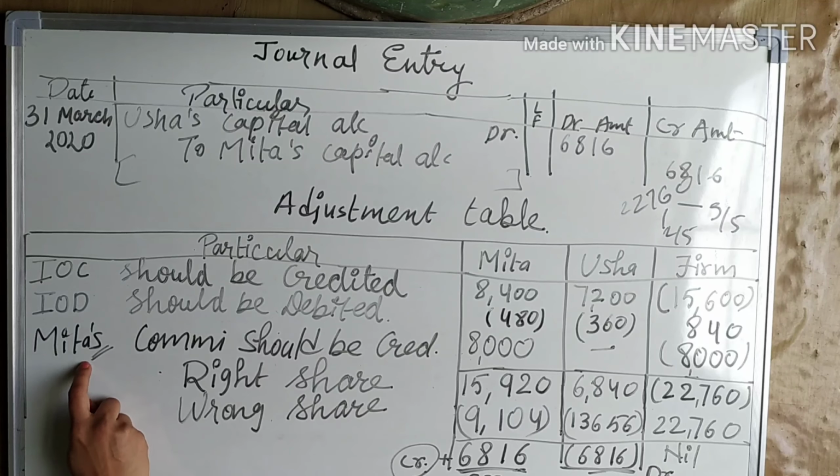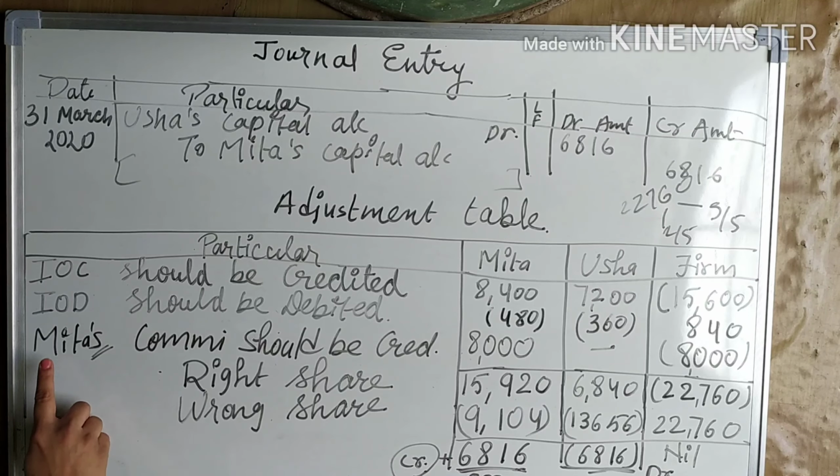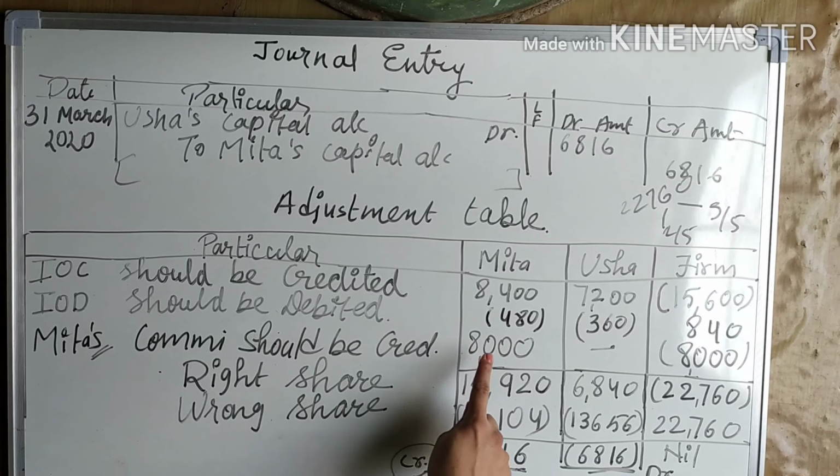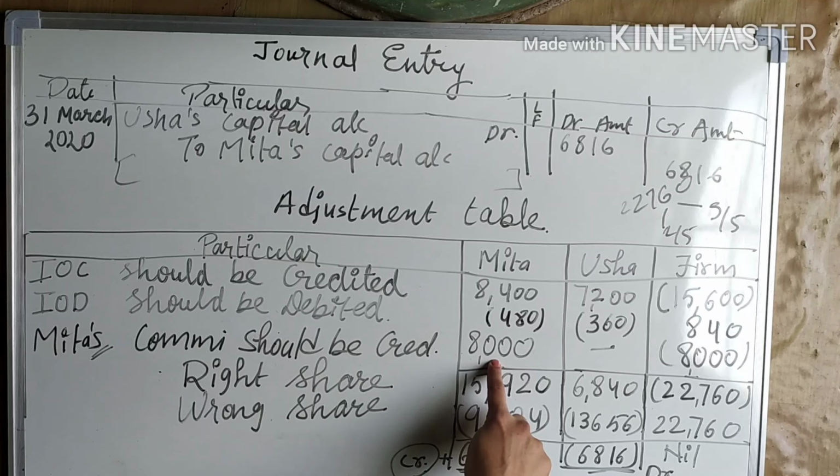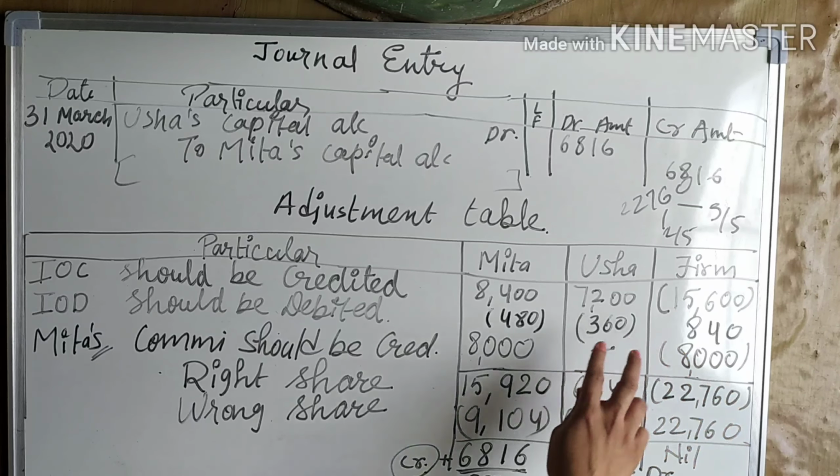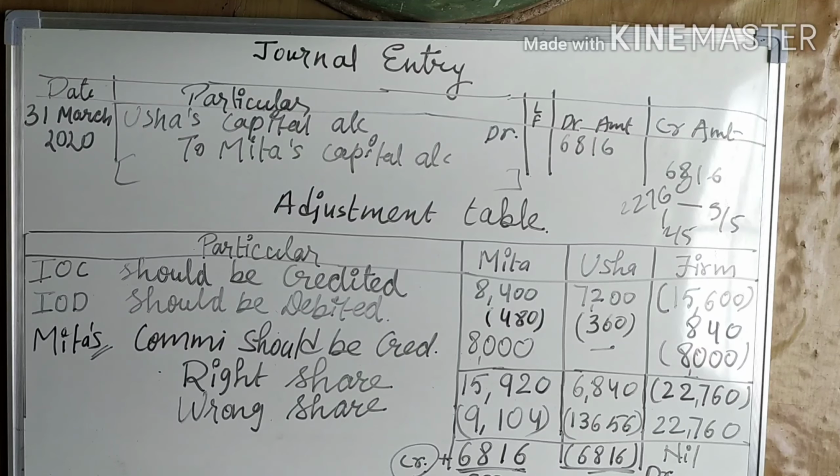Afterwards the commission of Meeta's only commission. Meeta will get commission only. So here Meeta's commission should be credited. So only in Meeta account I have provided commission and the firm will go in minus as the capital of Meeta will increase here. Okay. So this was the right things which they all have omitted.